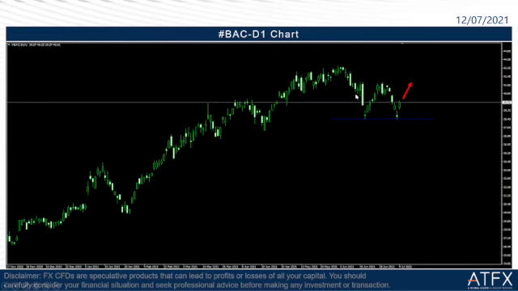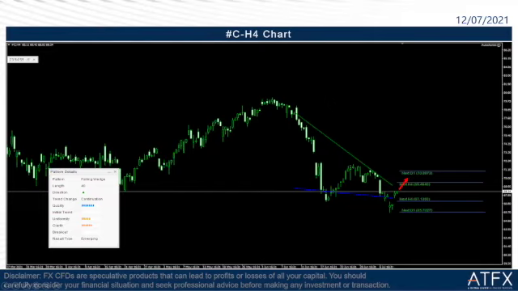The last graph is Citigroup. This one is a falling wedge, and we can see the resistance level and also the support level of the falling wedge. This technical analysis is provided by the Auto Chartist, and the direction is still a continued bullish trend.